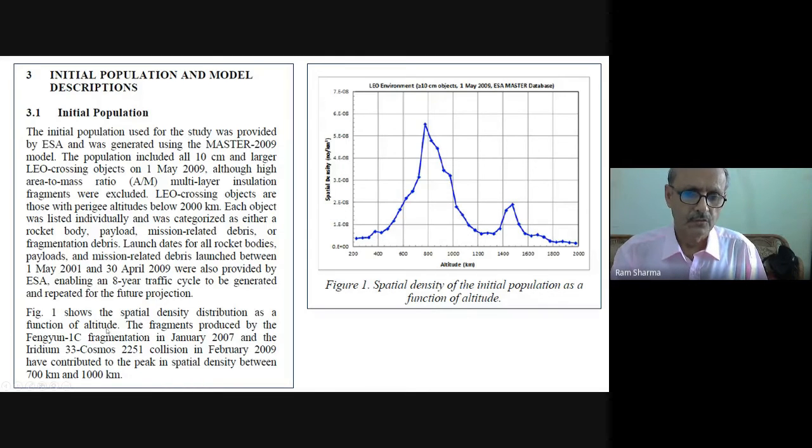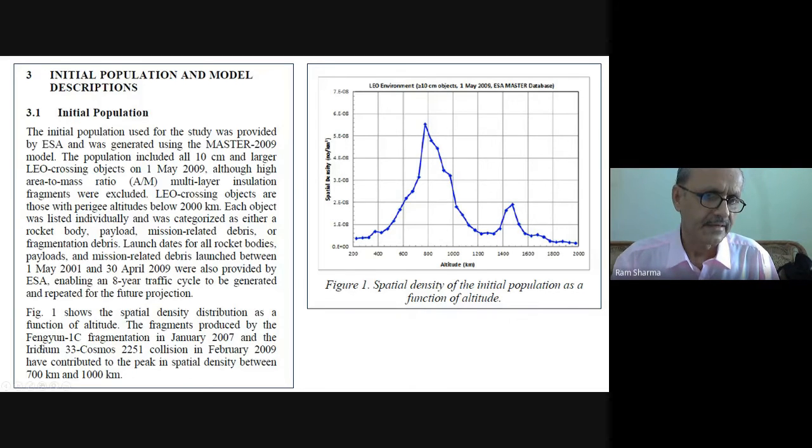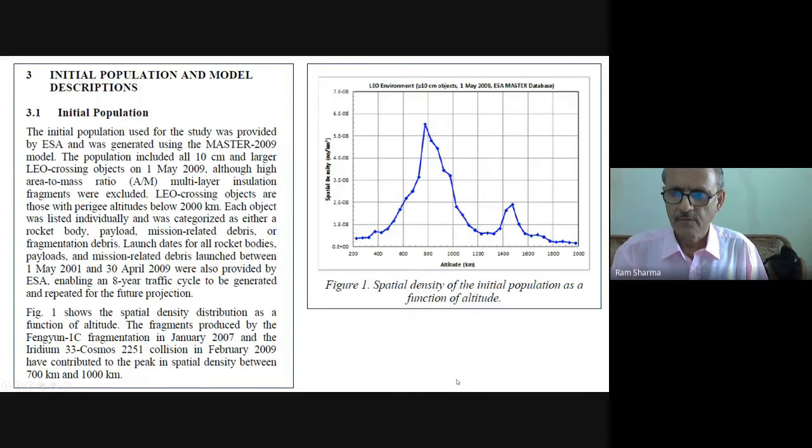So January 2007, and the Iridium. This is a natural hit, and this was the active satellite, Iridium 33, which was a communication satellite, and this was a debris, and this collision happened in February 2009. These have contributed to the peak in spatial density between 700 kilometers and 1000 kilometers. You can see here that the peaks are over there.